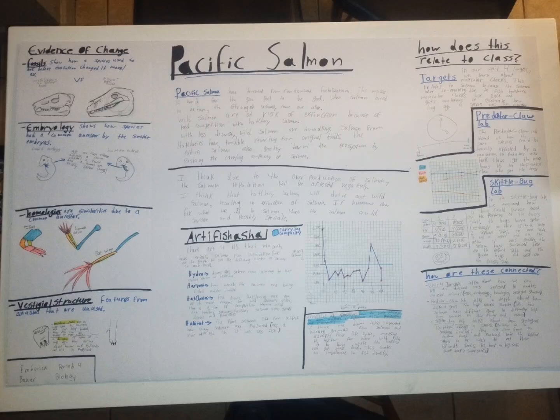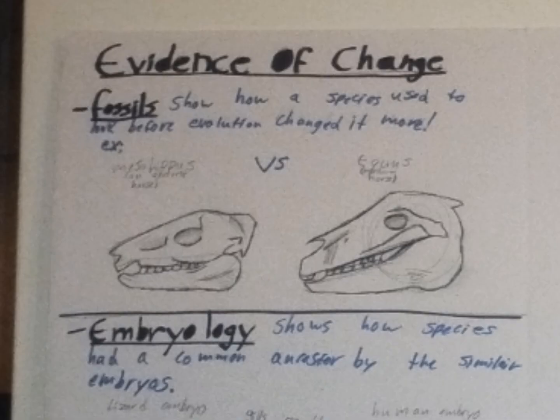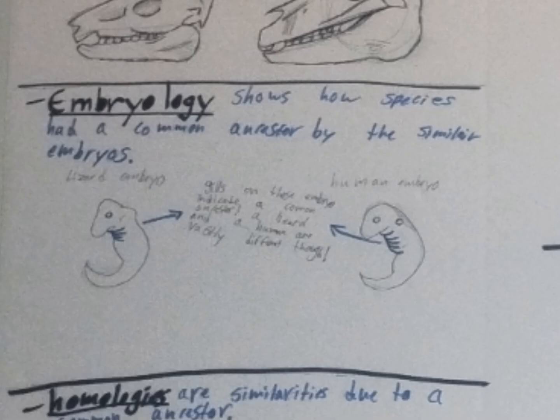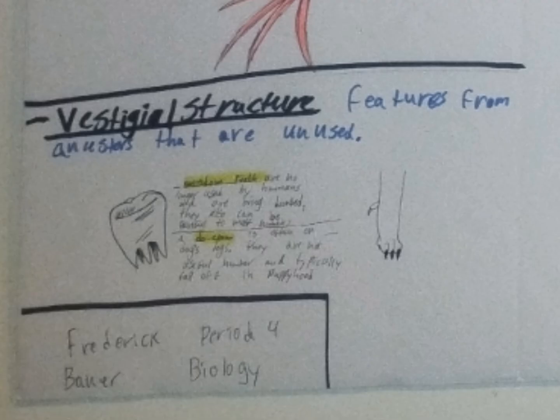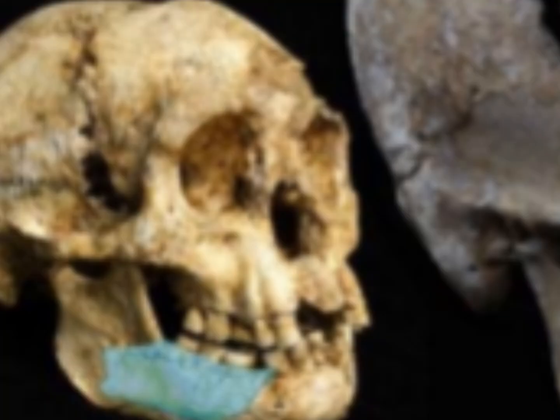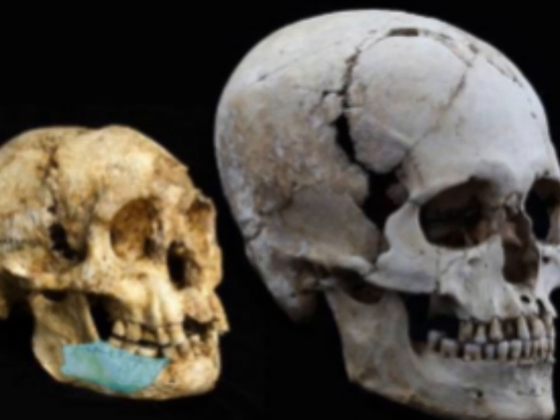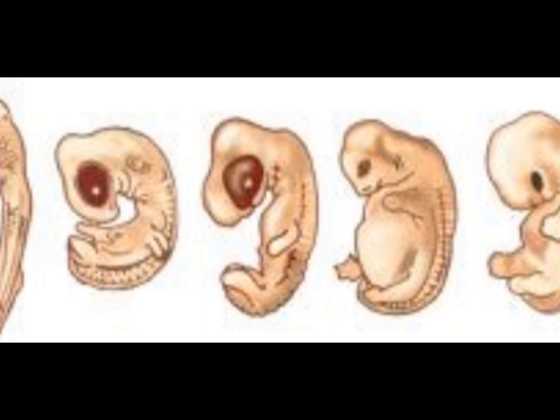In this video presentation, I will be going over the evidence of change, Pacific salmon, and how all of this relates back to our class. Evidence of change are fossils, embryology, homology, and vestigial structure. Fossils show how a species used to look before evolution changed it, and how it looks now.